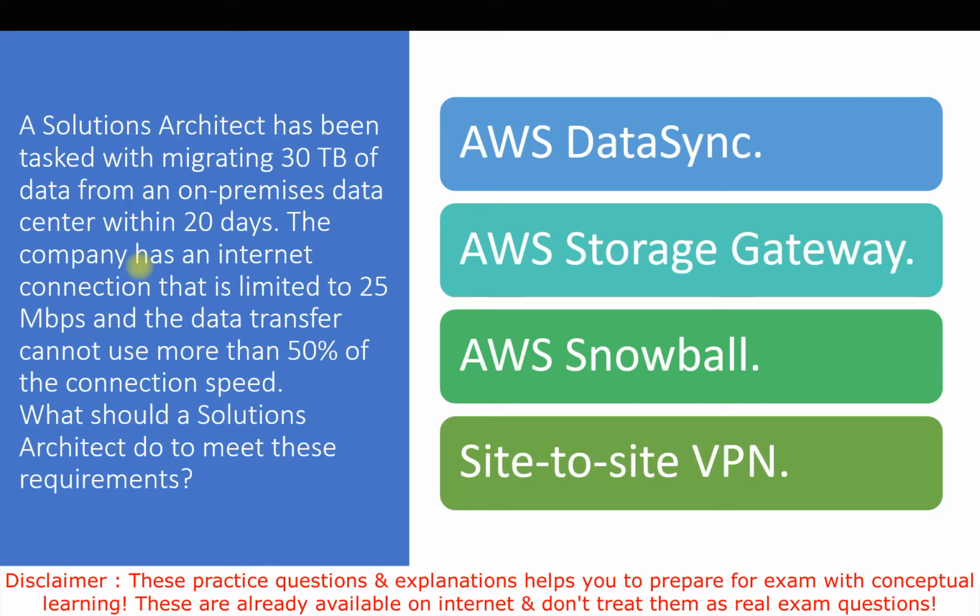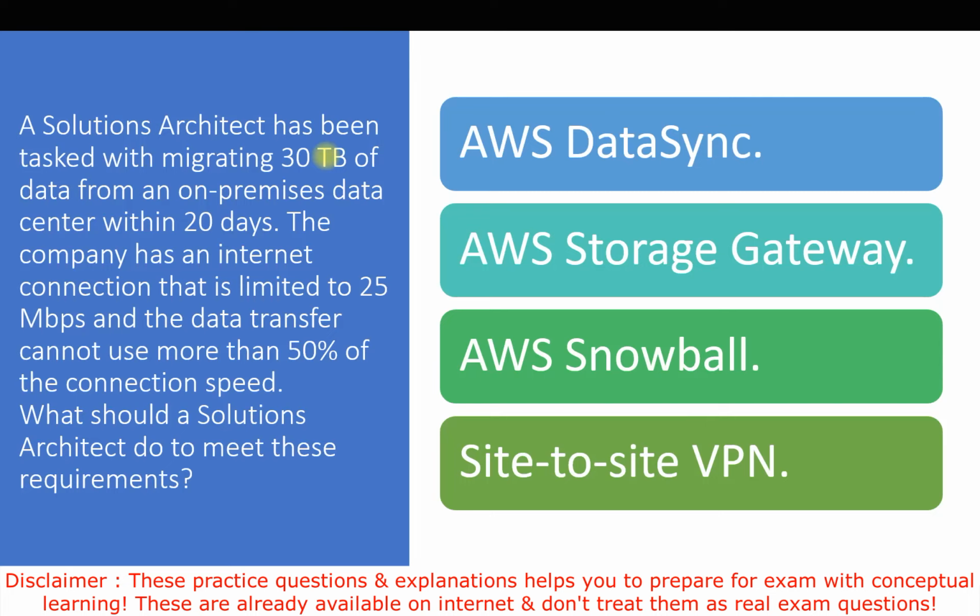If you calculate, migrating 30 TB of data at the speed of 25 Mbps will take around 200 days, and we have just 20 days. Here we cannot even use the full 25 Mbps, only up to 12.5 Mbps, so the days will be more than 200, and we don't have that luxury.